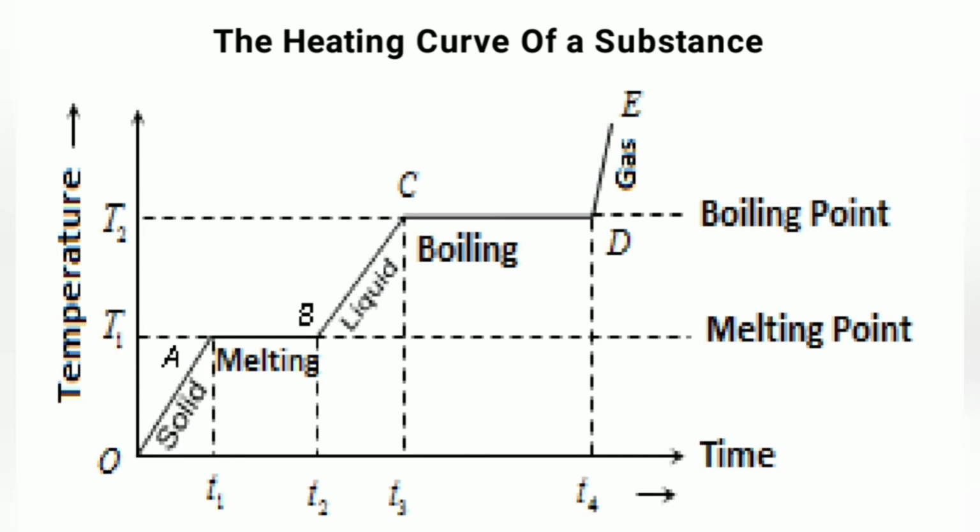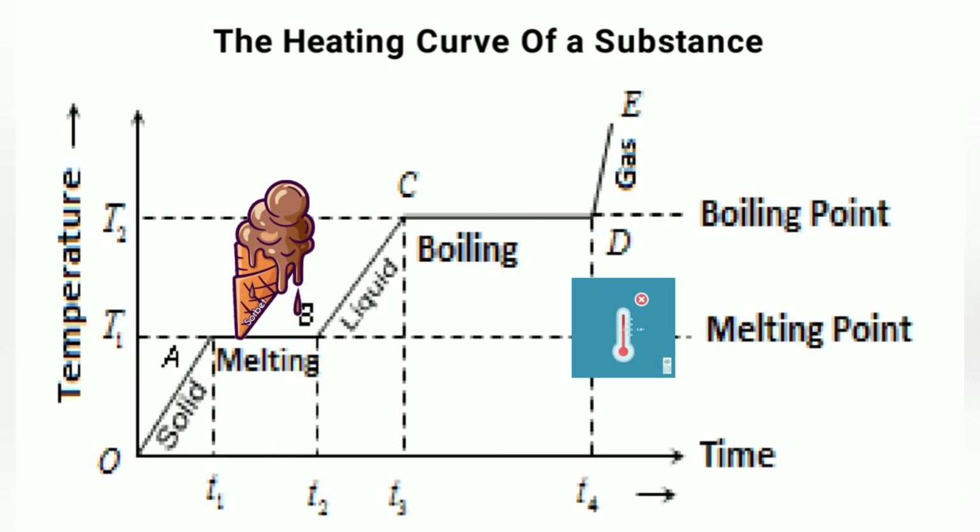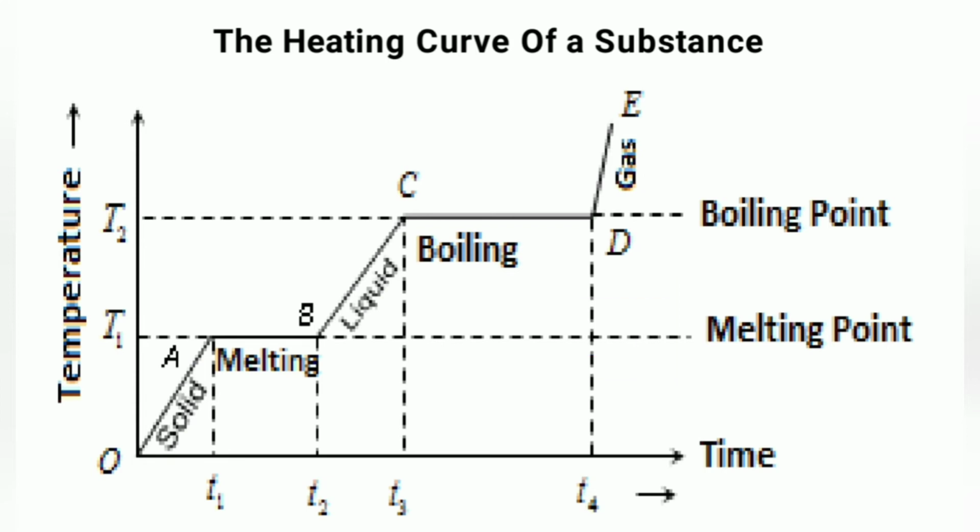During the melting process, point A to point B, the substance exists in both solid and liquid state. The temperature remains unchanged. The constant temperature is the melting point. Energy absorbed is used to overcome the force of attraction between the particles. At point B, the substance exists in liquid state. The melting process ends. Point B to point C, the substance exists in liquid state. The temperature and kinetic energy increase and the particles move faster.